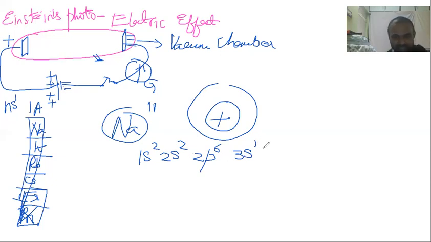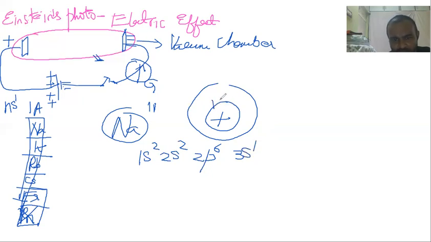This is the wonderful part. 3s1 means in the outermost shell, the s orbital is having only one electron.